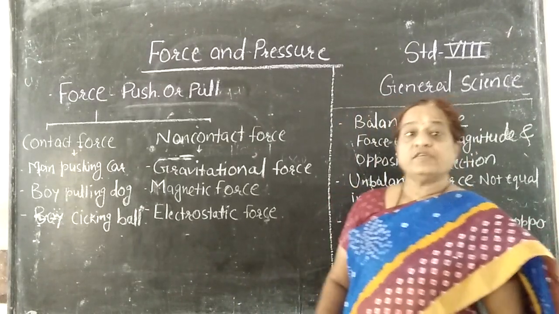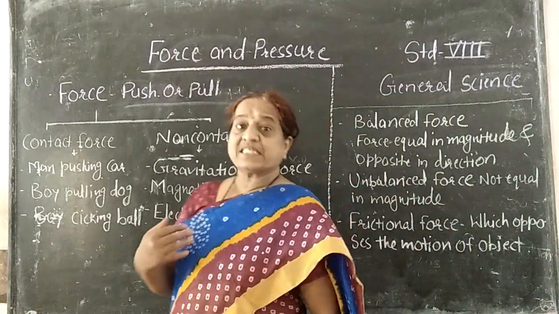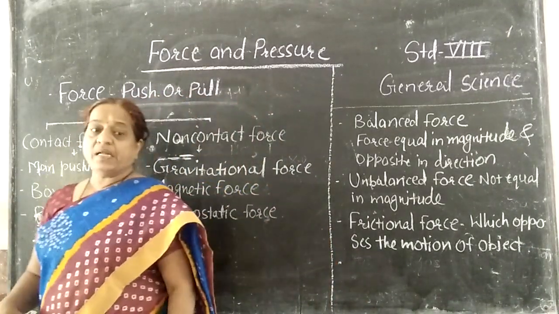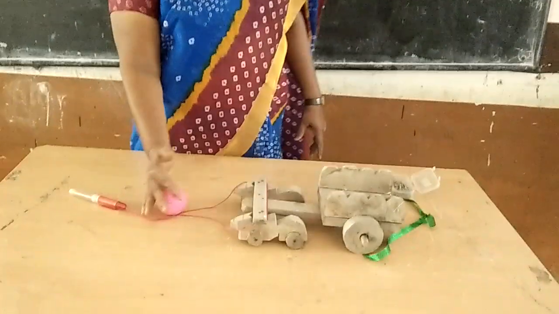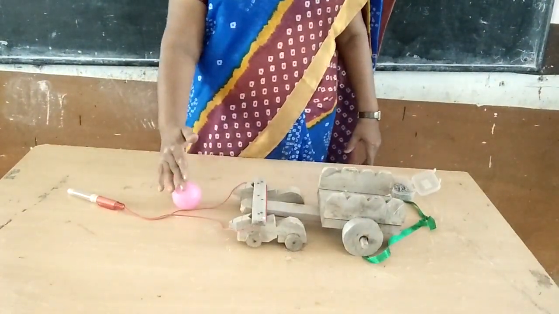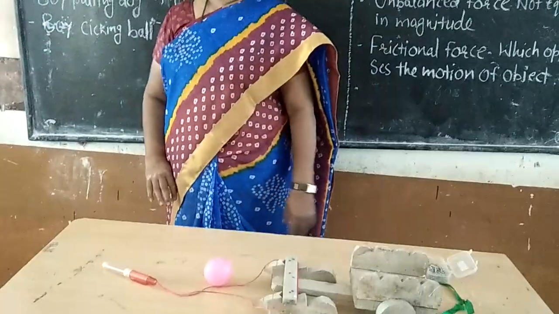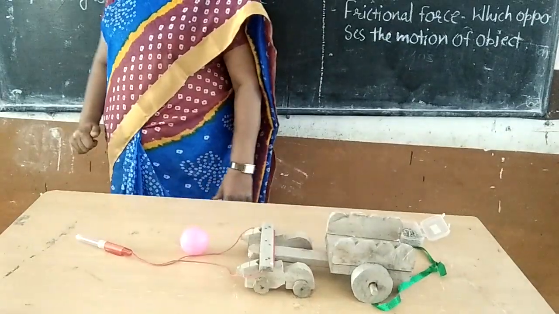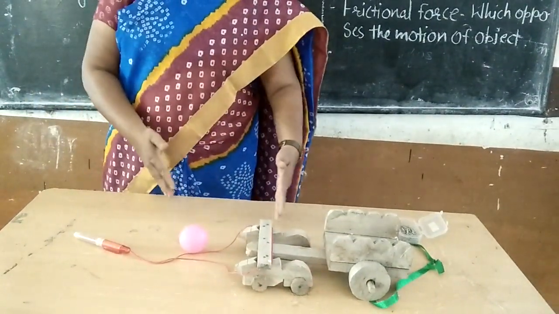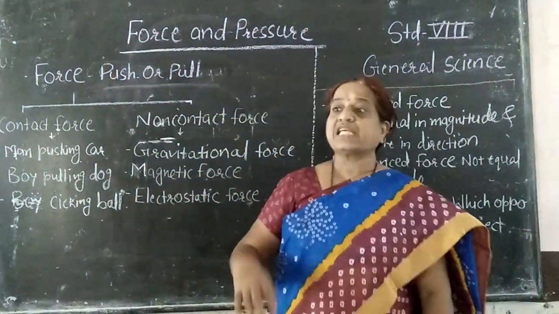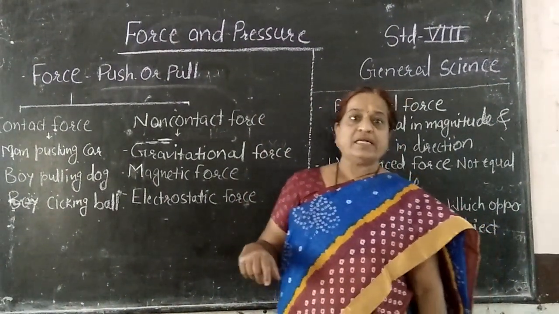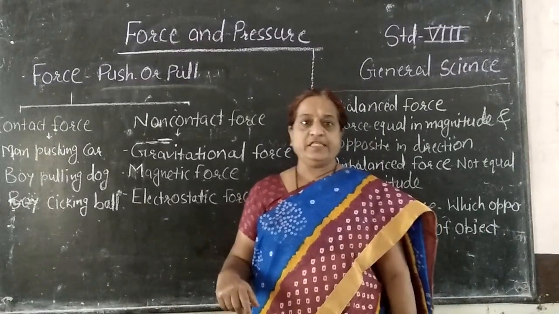On the other hand, certain physical quantities can be expressed completely by giving their magnitude as well as direction. For example, when I say that a push is given, that means the force is exerted, and the displacement of the object takes place. Displacement is the change in position of an object from initial point to final point. At that time, in which direction it is displaced is also important. So force is a vector quantity because force can be expressed by giving its magnitude as well as direction. Such types of quantities are known as vector quantities.